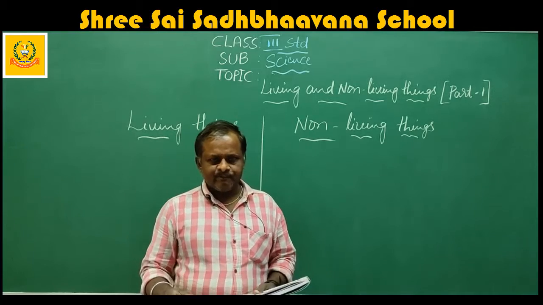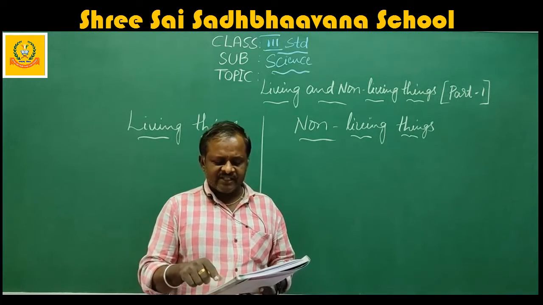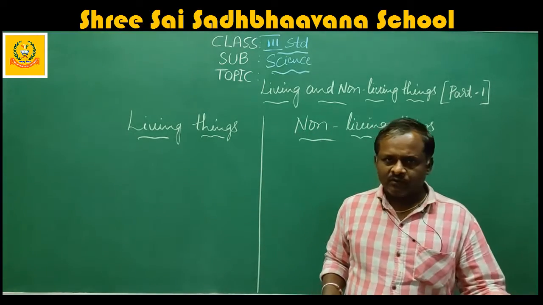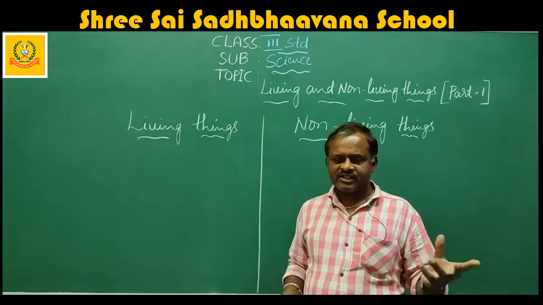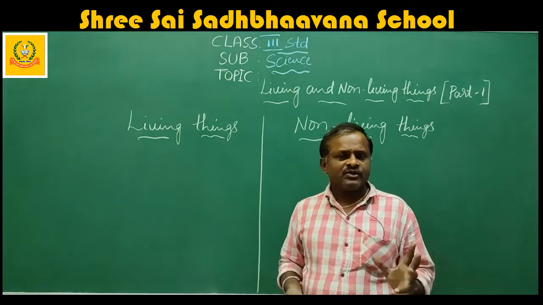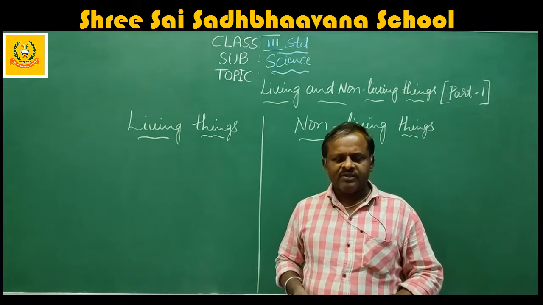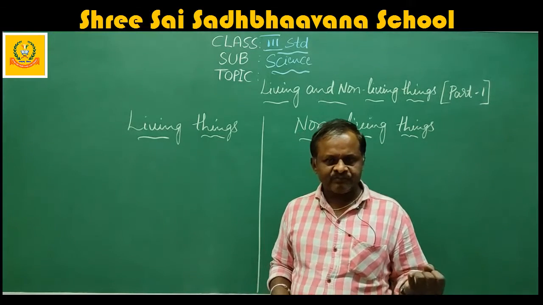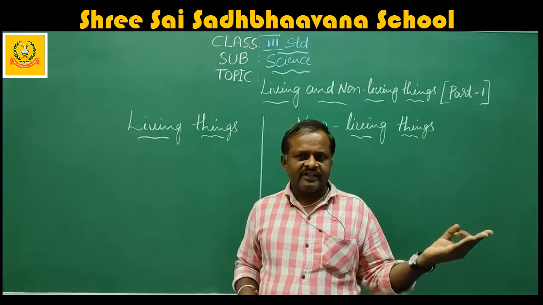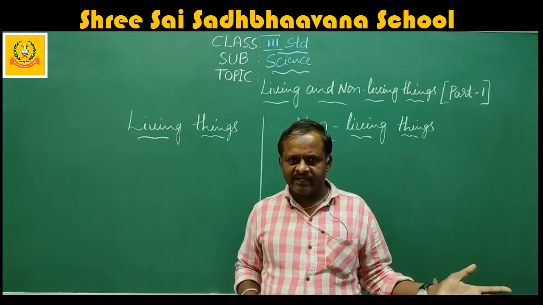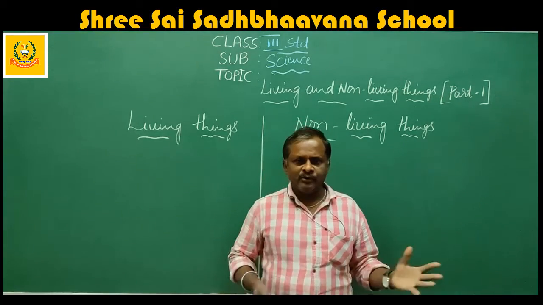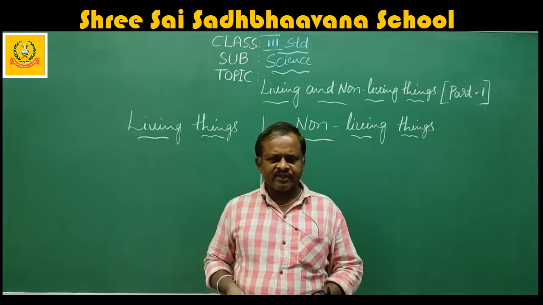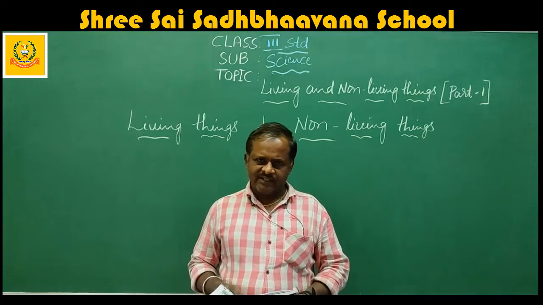Now I will explain. We see a number of things around us. What are we seeing around us when you are staying in the home, or when you come outside? You see so many things around you like buses, vans, vehicles, plants, animals, dogs, cats, human beings, small insects, small creatures, everything you will see.